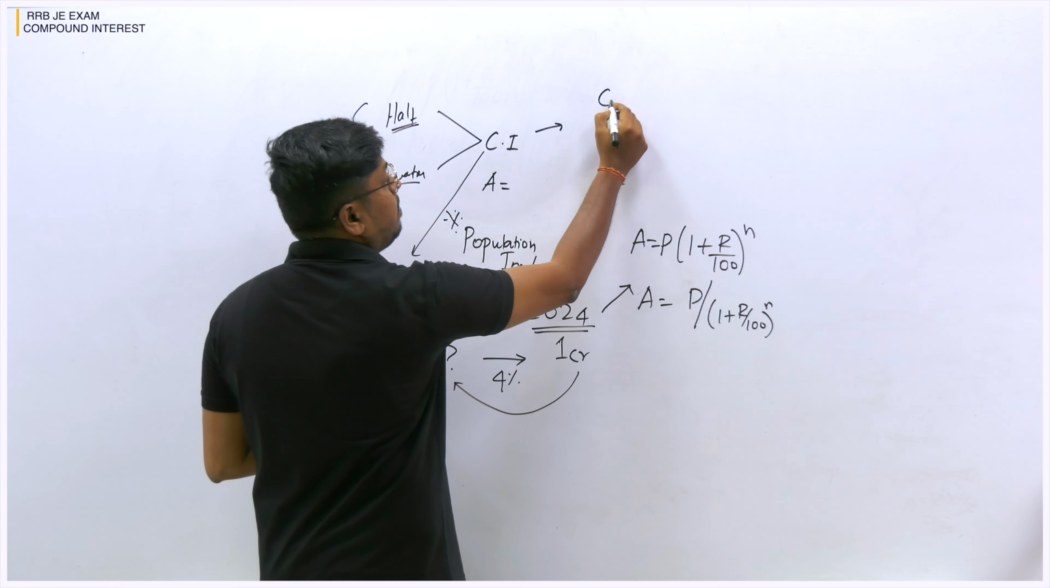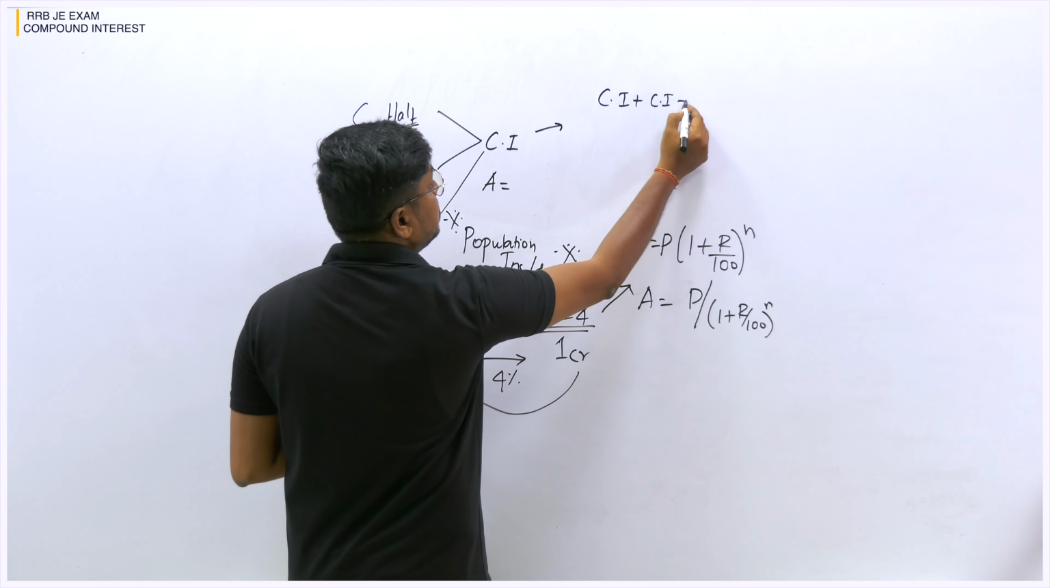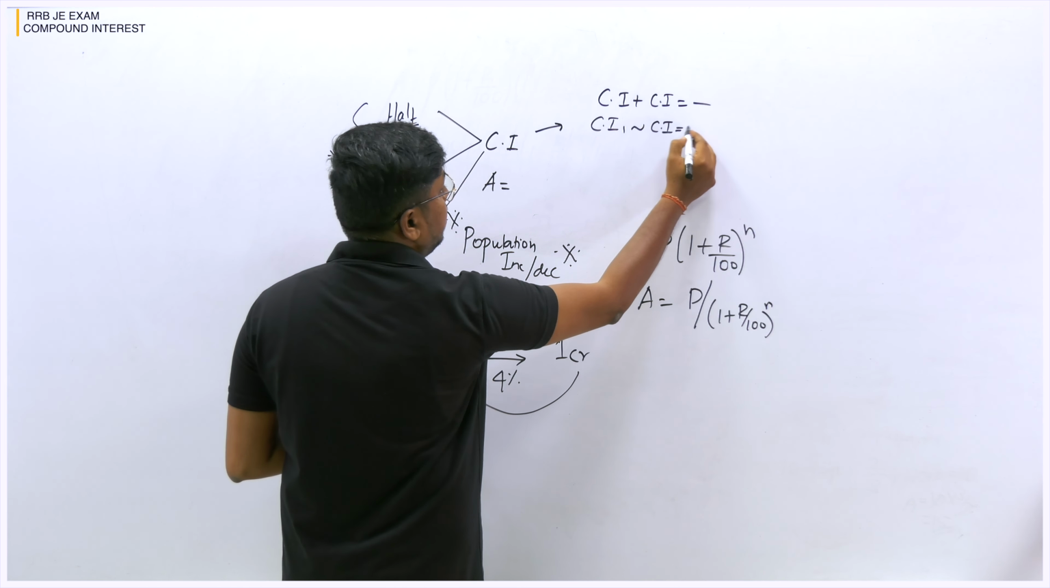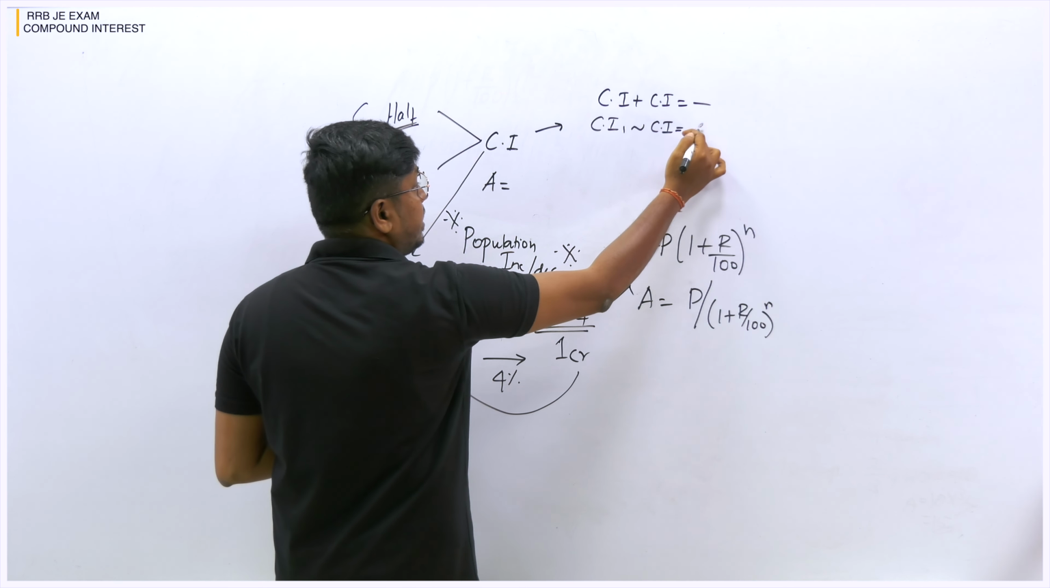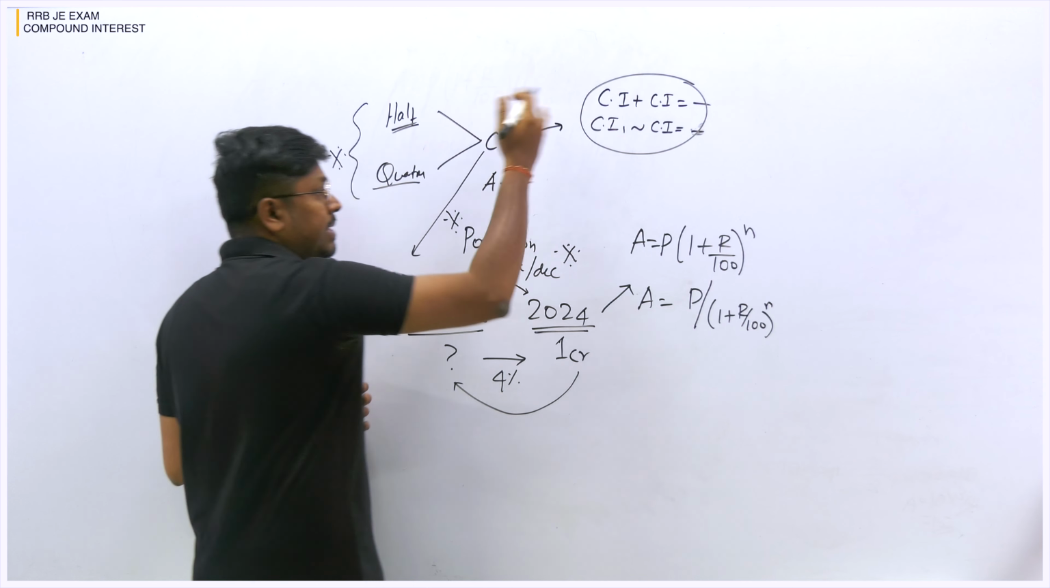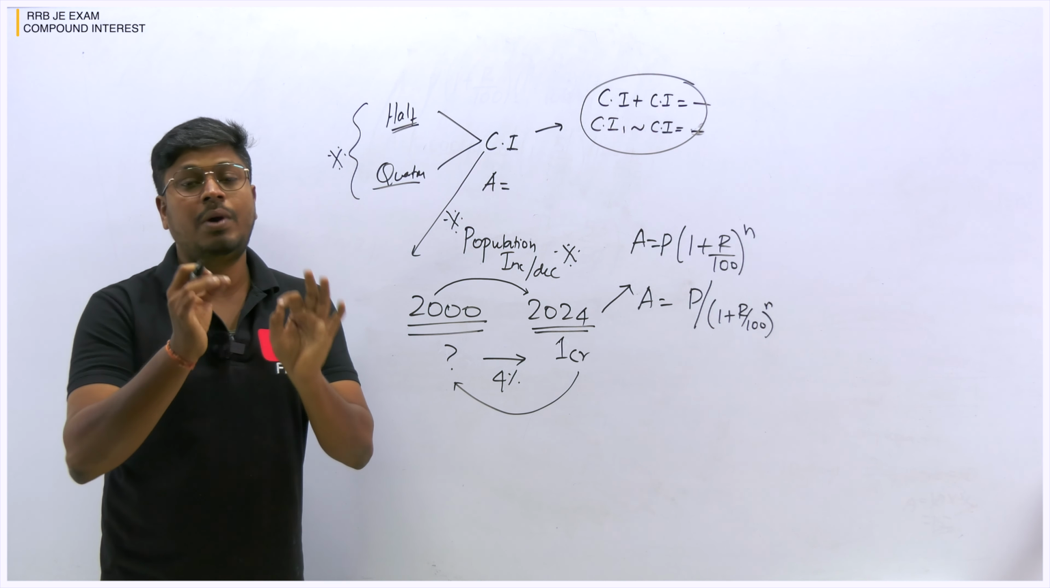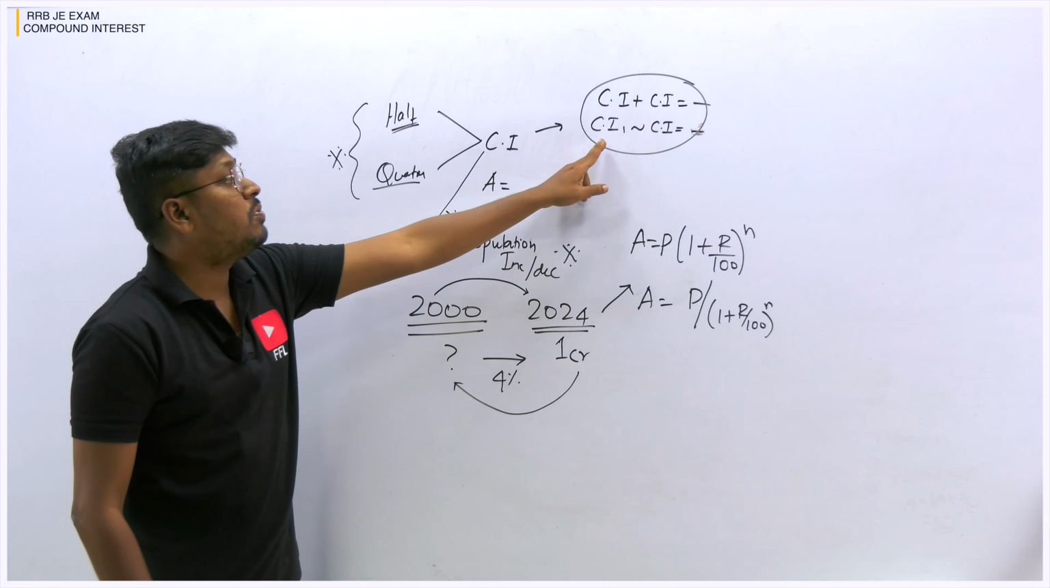So compound interest 1 plus compound interest 2 equals some value, compound interest 1 difference compound interest 2 equals some value. I think I have taught this in the previous video also. Simple interest 1 plus simple interest 2, simple interest 1 difference simple interest 2, where you have to write that equation. So that is most important.